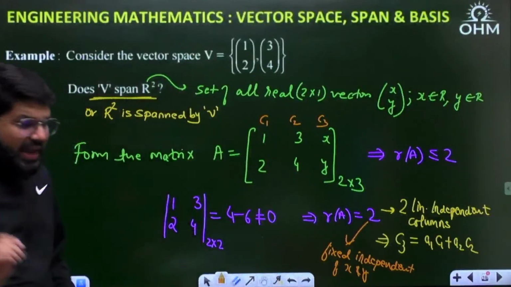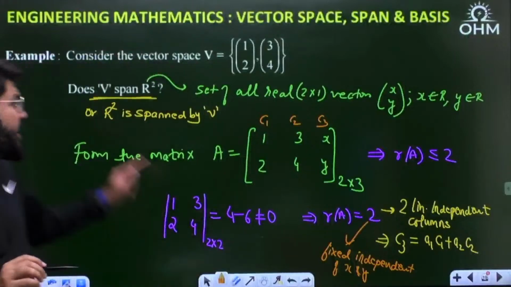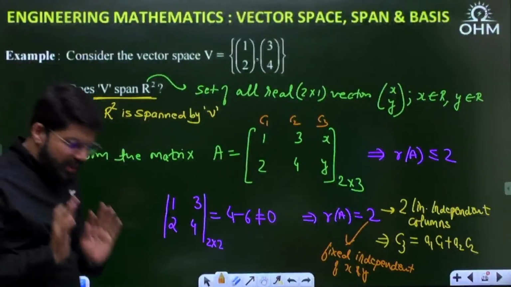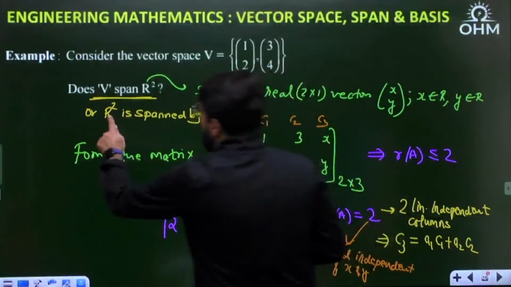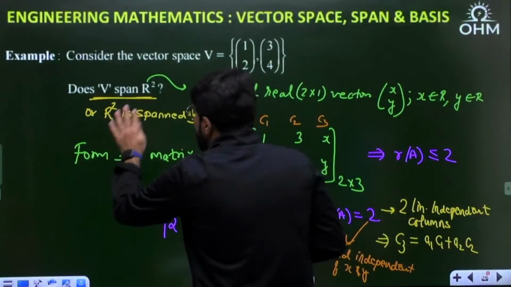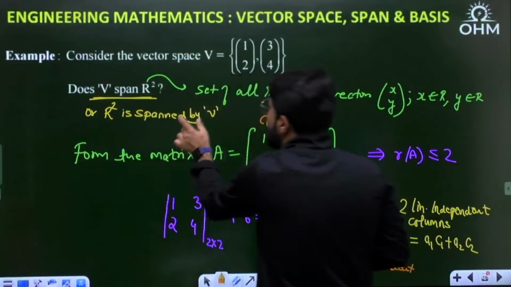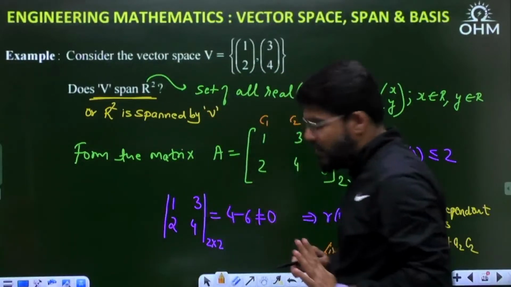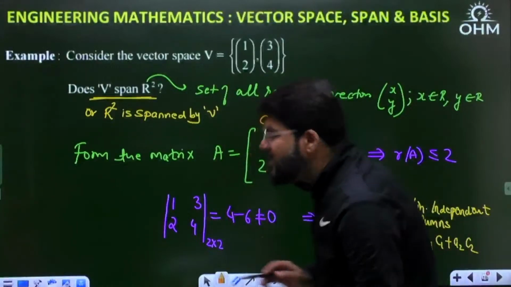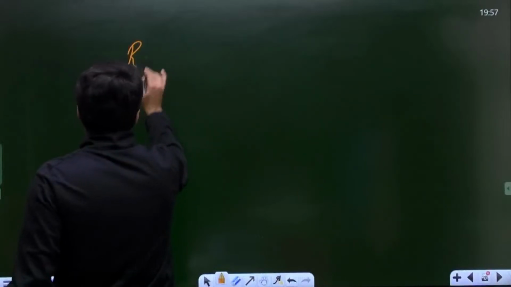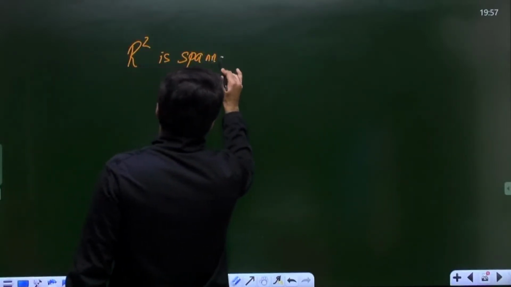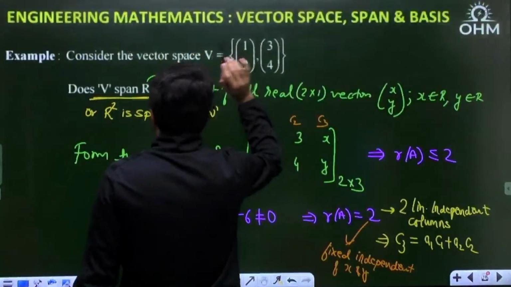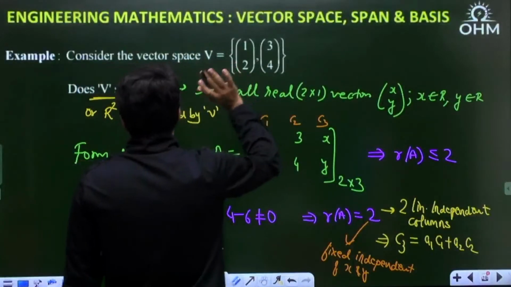Once again I repeat. When I say the statement R2 is spanned by V, what does it mean? Let me write this down very clearly. See, this is all about understanding the language so that you understand questions.